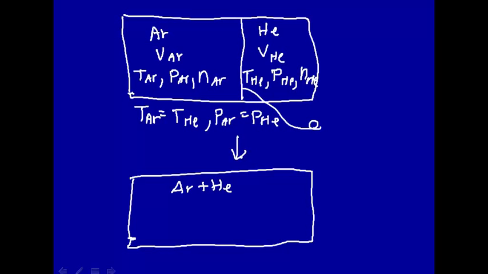There's no work or heat being done on or by the system. Well, there is a volume change. Here argon is constrained to this volume. When you remove the partition, argon now has the entire volume to move around, and the same with helium. To calculate the entropy change when volume changes, that's just nR times the natural log of the final volume divided by the initial volume. Let's do that calculation for argon for the system in the previous slide.